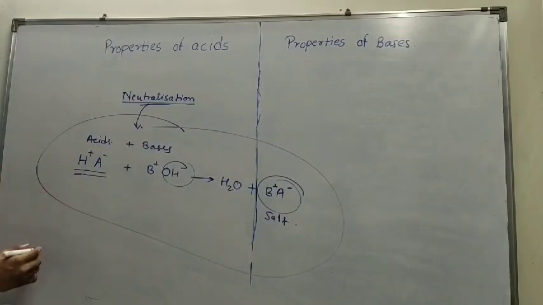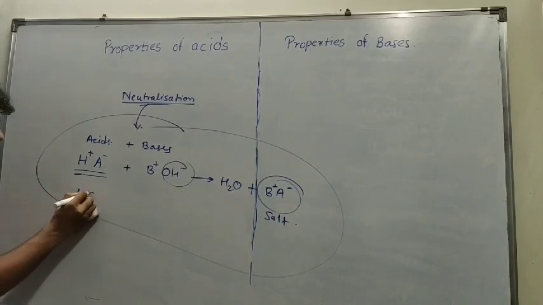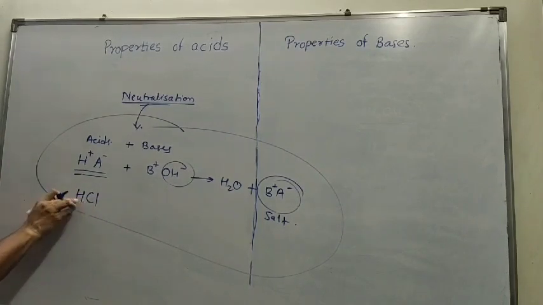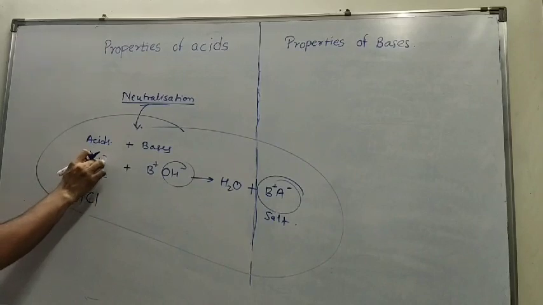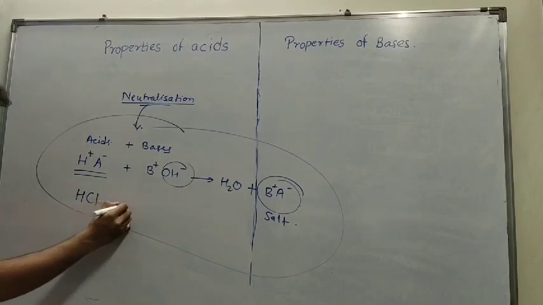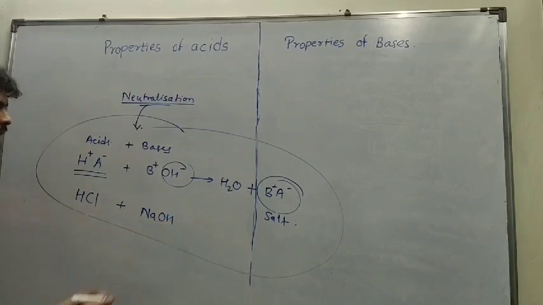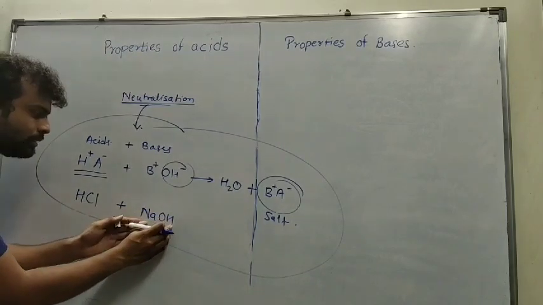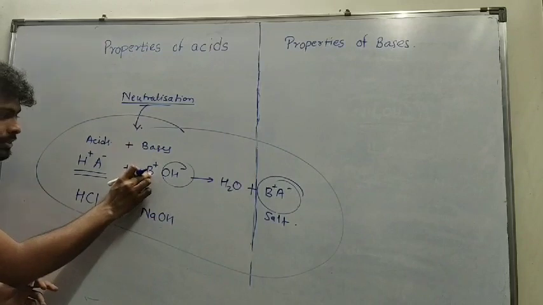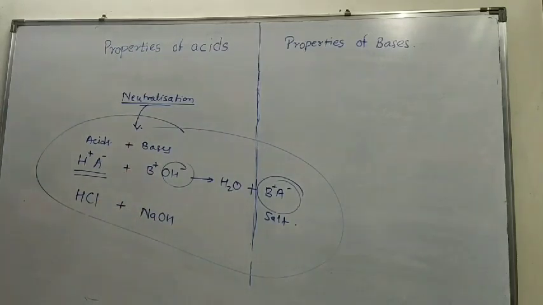Now we will take an example of a neutralization reaction. I take an acid, HCl. Here HCl contains H+ and Cl-. In place of A- we have Cl-. It reacts with any base. I am taking NaOH as a base. We all know that NaOH consists of OH- and Na+. Here, in place of B+, I have used Na+.